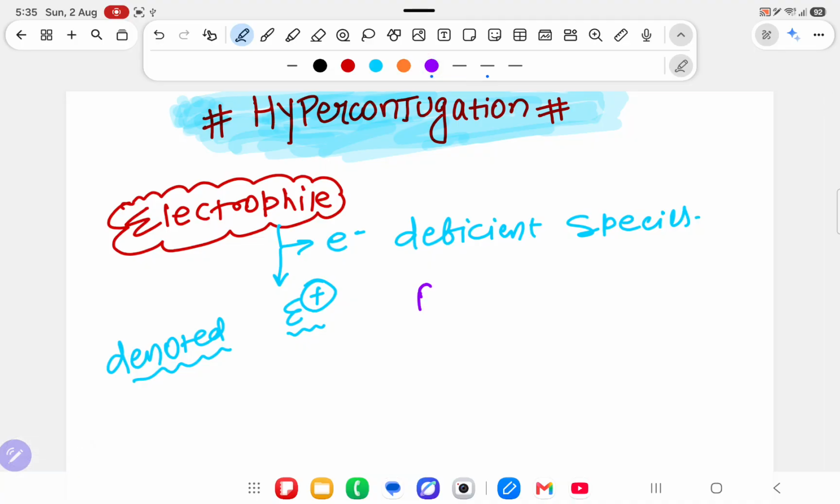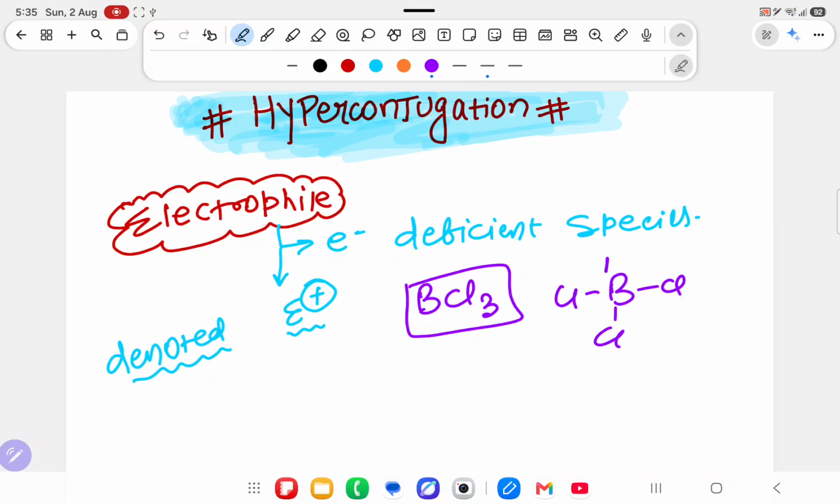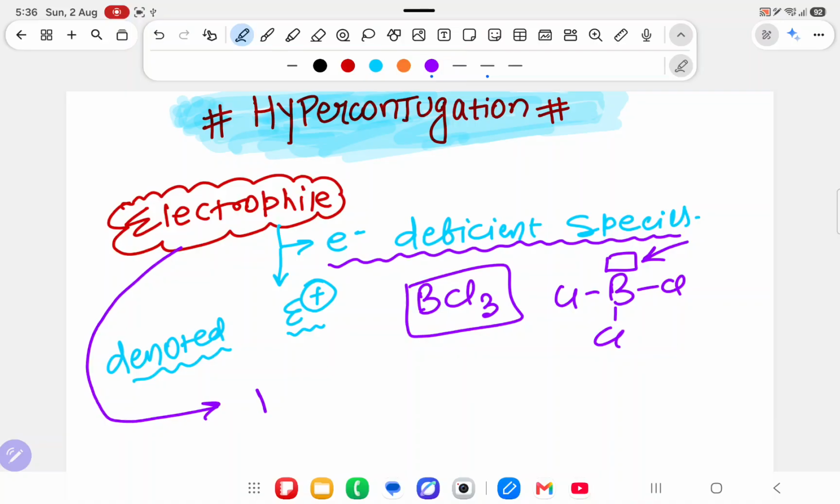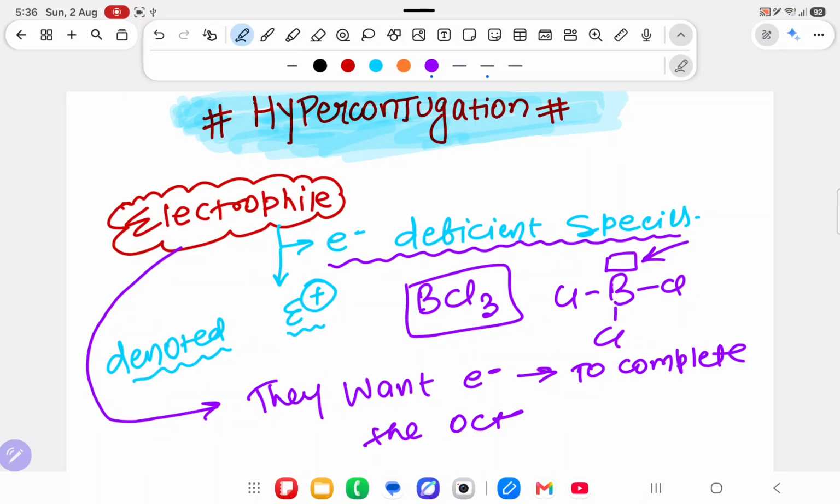Suppose I write BCl3. This is an electrophile. It has one vacant orbital, which means it needs electrons. Those electron deficient species want electrons to complete the octet.